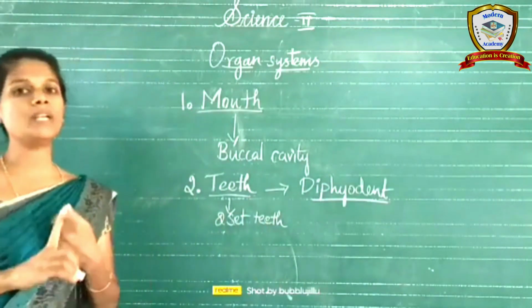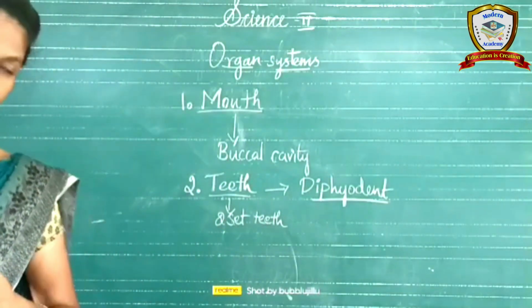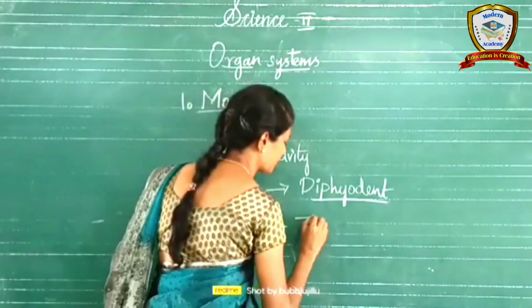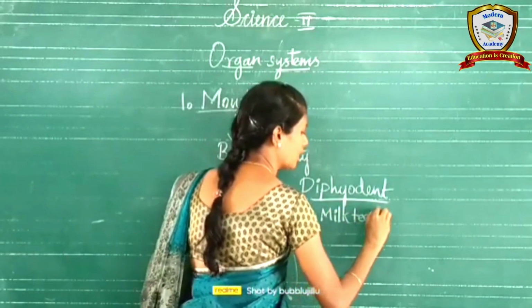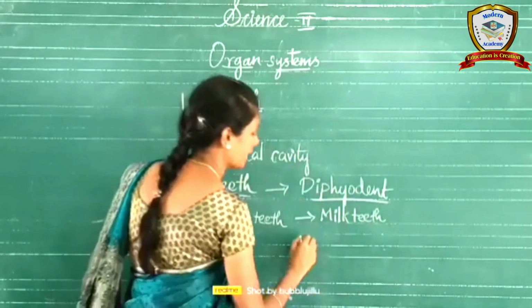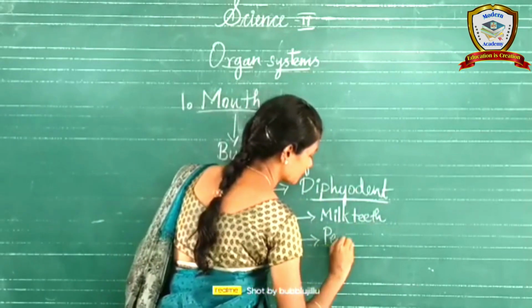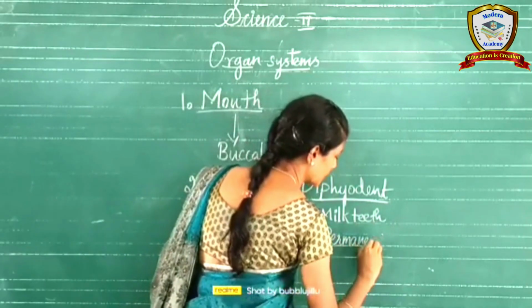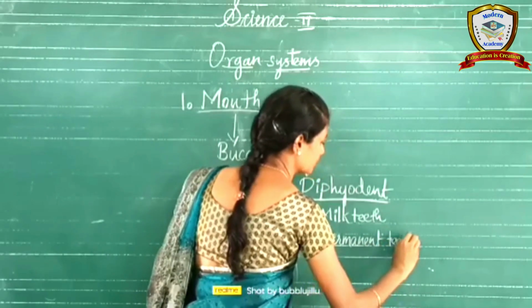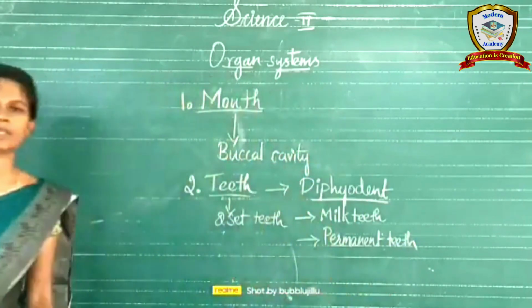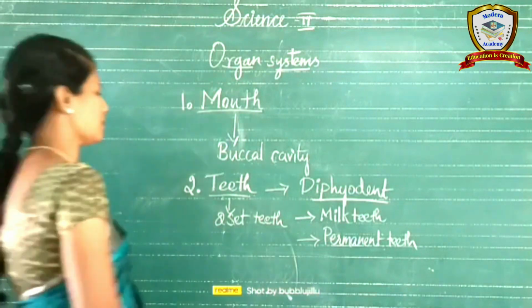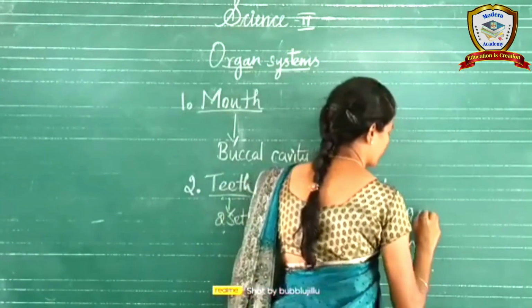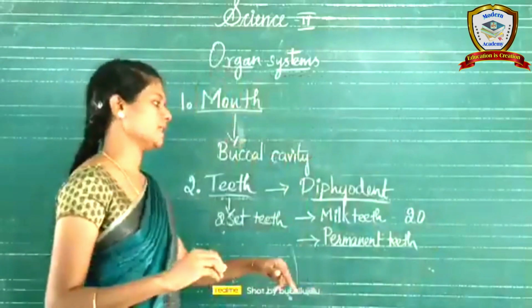The first set is milk teeth, or temporary teeth. The second is permanent teeth. Milk teeth number 10 in each jaw, so 20 milk teeth are present.